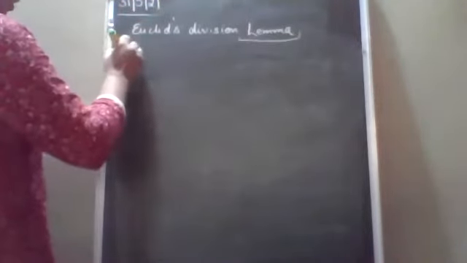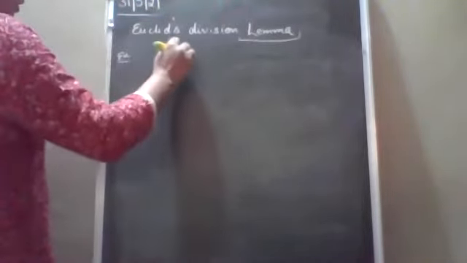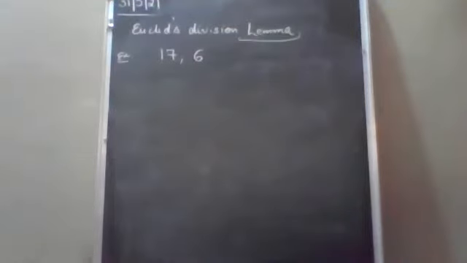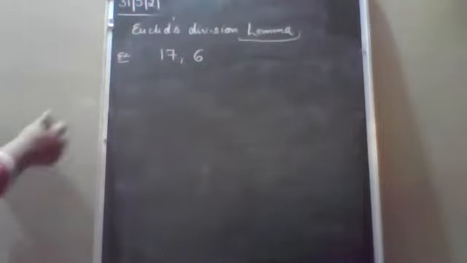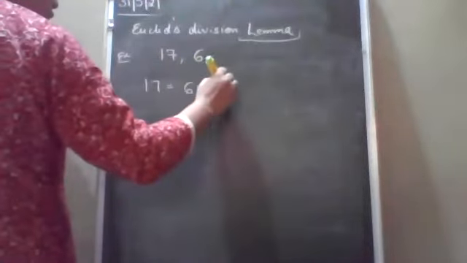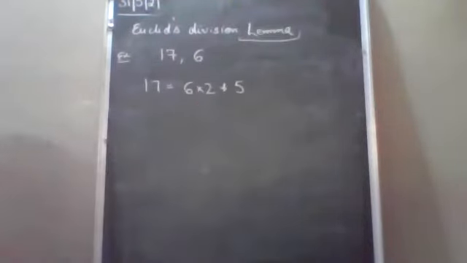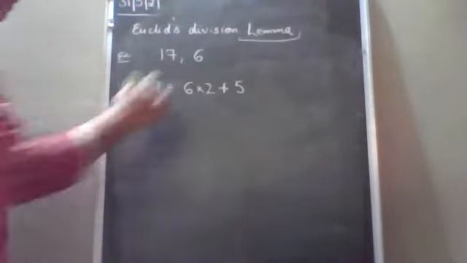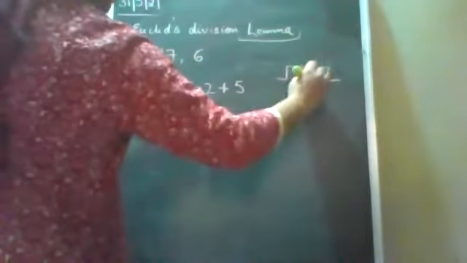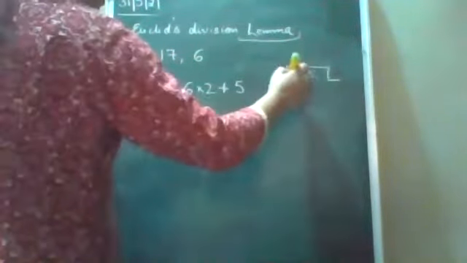Now see, for example, we have two positive integers, 17 and 6. Suppose we have two positive integers, 17 and 6. Now what is the relation between these two? We can write it as 17 is equal to 6 into 2 plus 5. आप लोगों को याद होगा हम डिवीजन मेथड से HCF फाइंड आउट करते थे. लाइक तब तक डिवाइड करते रहते थे जब तक हमारा रिमाइंडर 0 नहीं आ जाता.